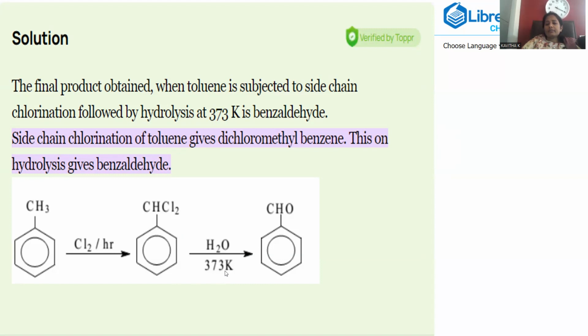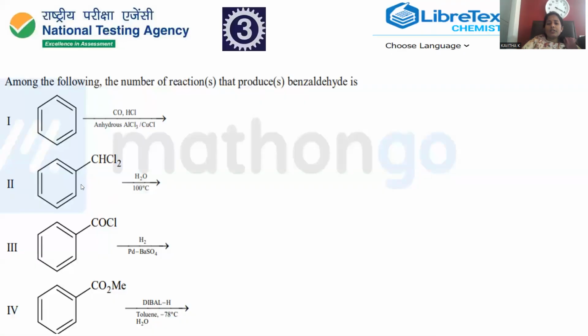373 Kelvin. Whenever we say 373 Kelvin, what does it mean? 100 degrees centigrade temperature is applied. We are just boiling water. Whenever water is boiled with this compound, what happens? The 2 chlorines will be replaced with OH. That will give the gem dihydroxy compound. The 2 hydroxyls on the same carbon face a high repulsive interaction, so immediate dehydration gives rise to the aldehyde as the product. This is the way benzaldehyde is the final product in option number 2 as well.